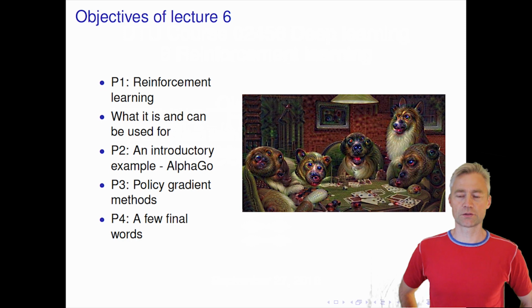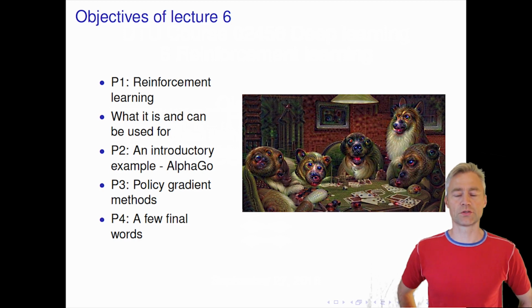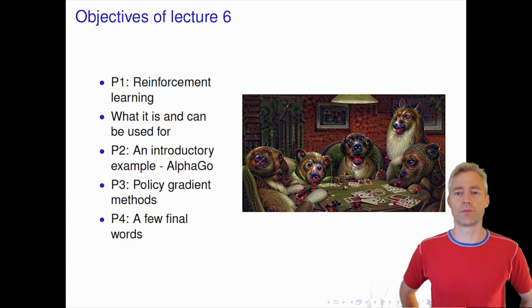And then I will take a case story to illustrate a practical application of reinforcement learning for the game Go, and taking a walk through DeepMind's AlphaGo system. Then we'll get a little bit formal and talk about policy gradient methods, which is arguably the simplest way to understand reinforcement learning. And then I will finish up with some final words about deep learning and other things.